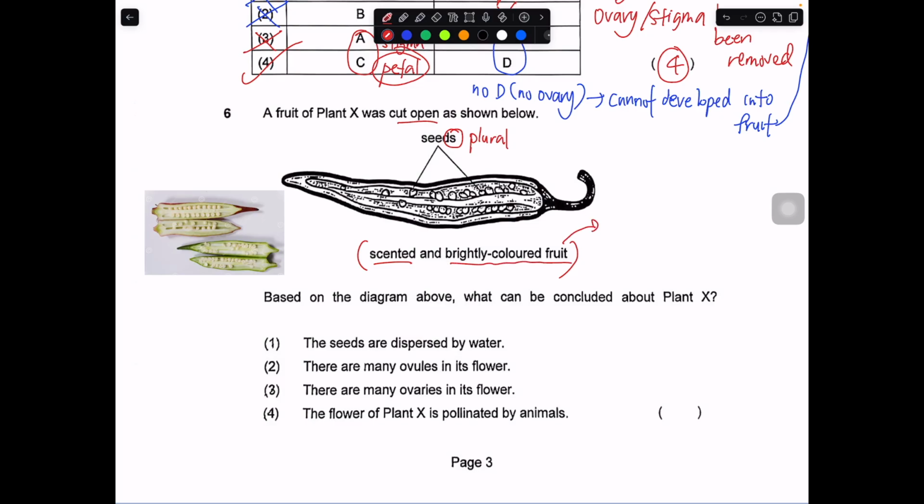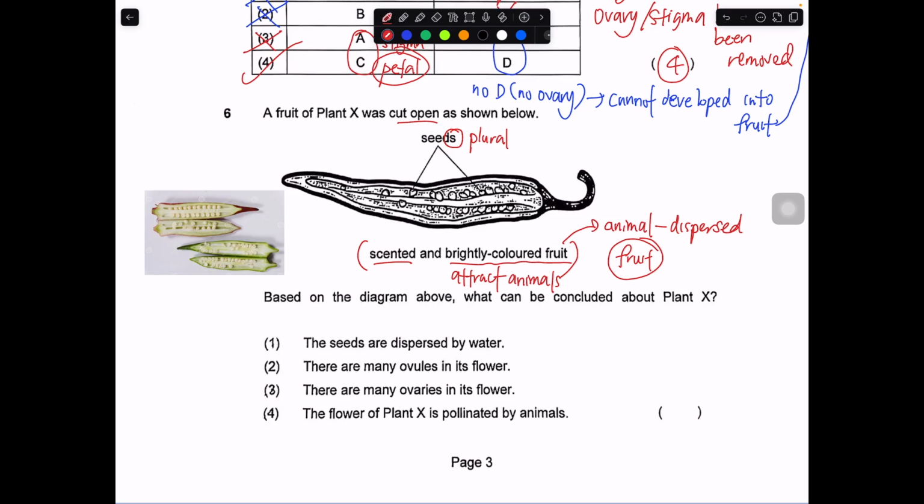So usually, when you read this kind of information, straight away most of the time you can link it to, it probably is an animal dispersed fruit. Okay, why is it animal dispersed? Because the scented and brightly colored fruit will attract animals to come and feed on them.